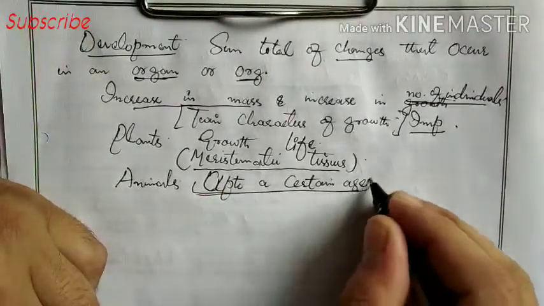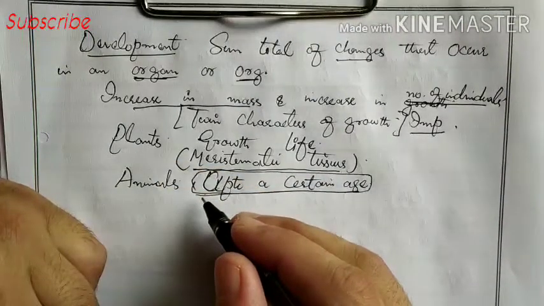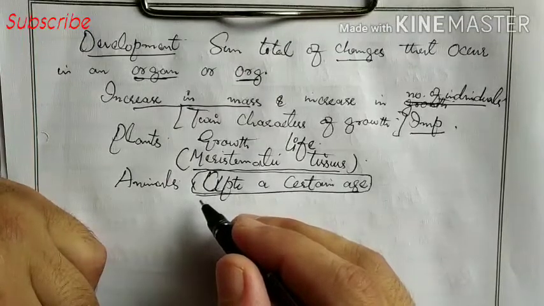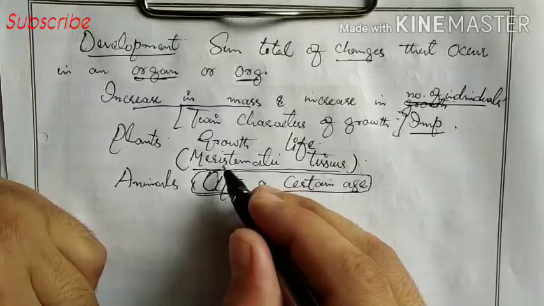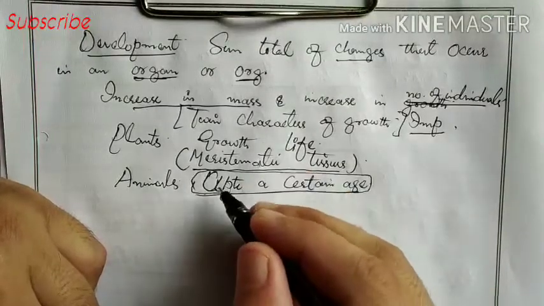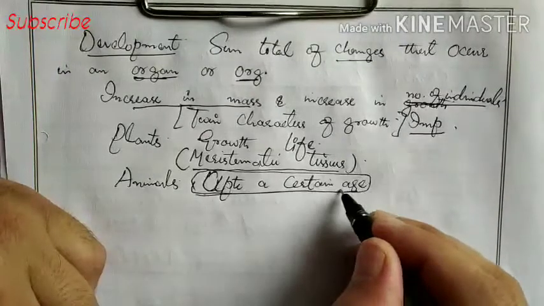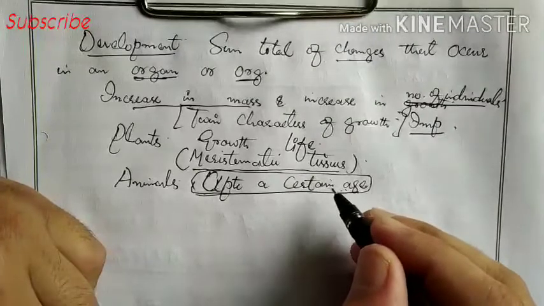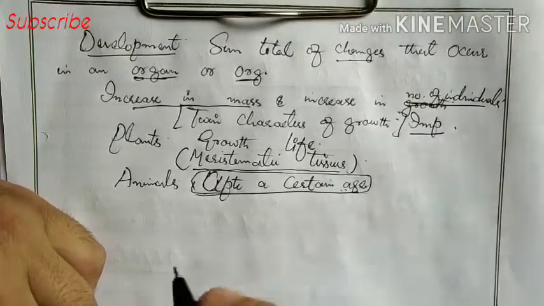So this is one more important point. In plants, growth continues throughout life as they have meristematic tissues, where cell division occurs regularly. But in animals, growth occurs up to a certain age, up to a certain limit, after which cells divide only to replace worn out and lost cells.